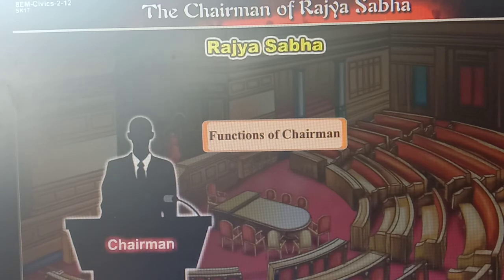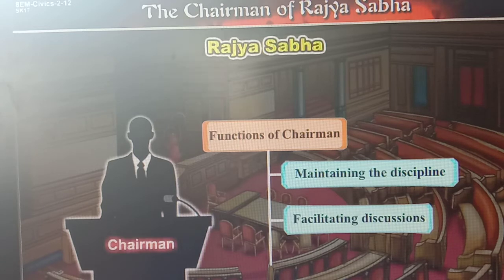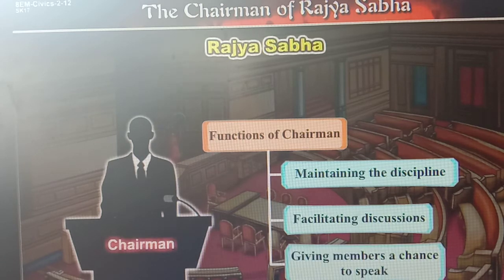The functions of the Rajya Sabha chairman also include maintaining discipline in the house. Now what are the functions of the chairman? First and most important, he has to maintain discipline. Second, facilitating discussion on various issues and giving members a chance to speak.